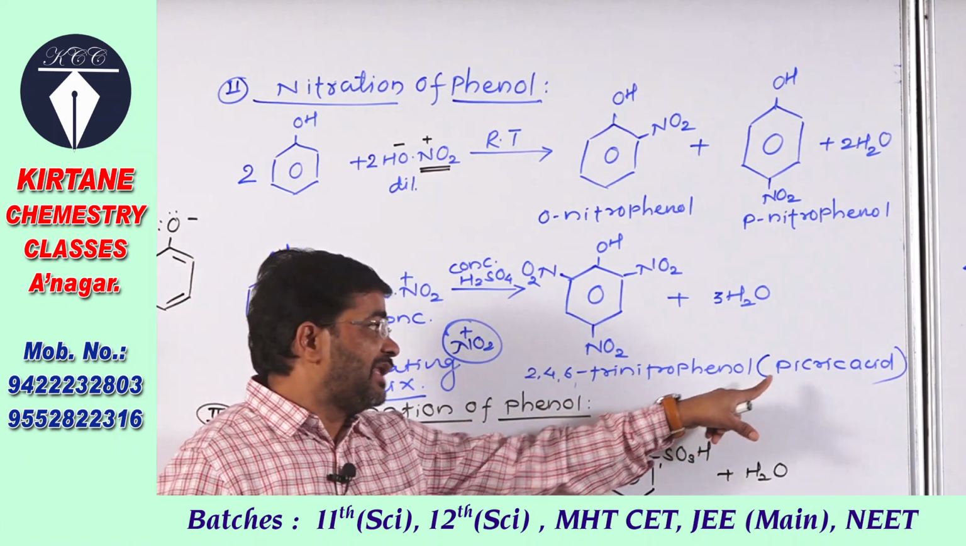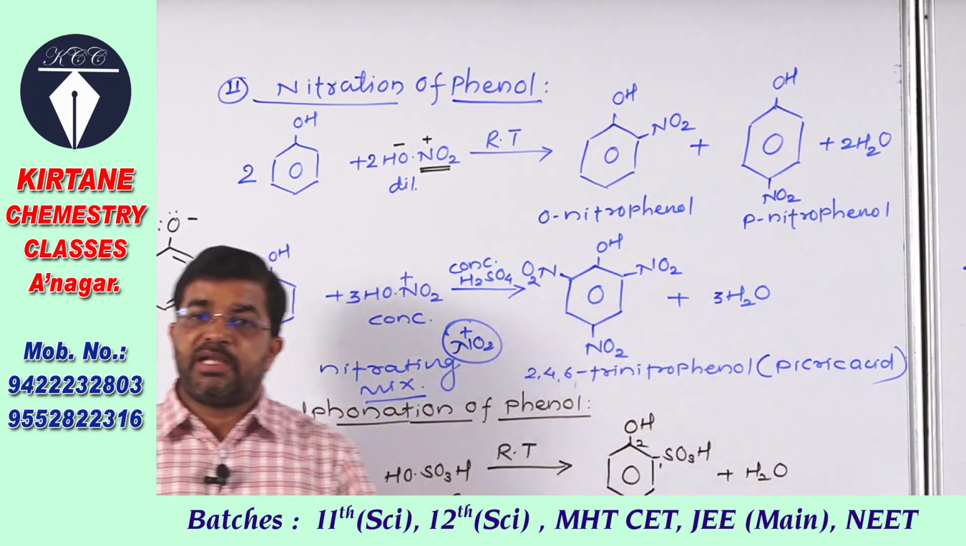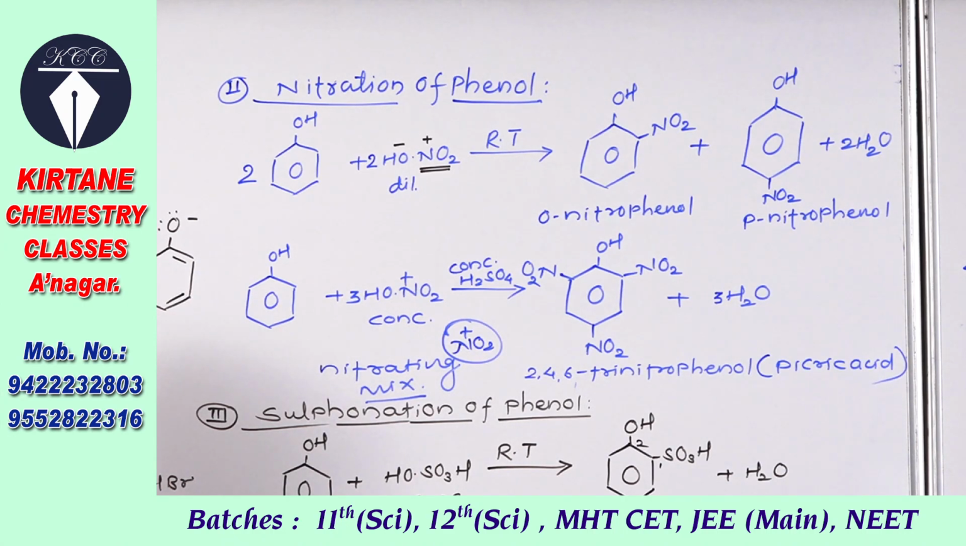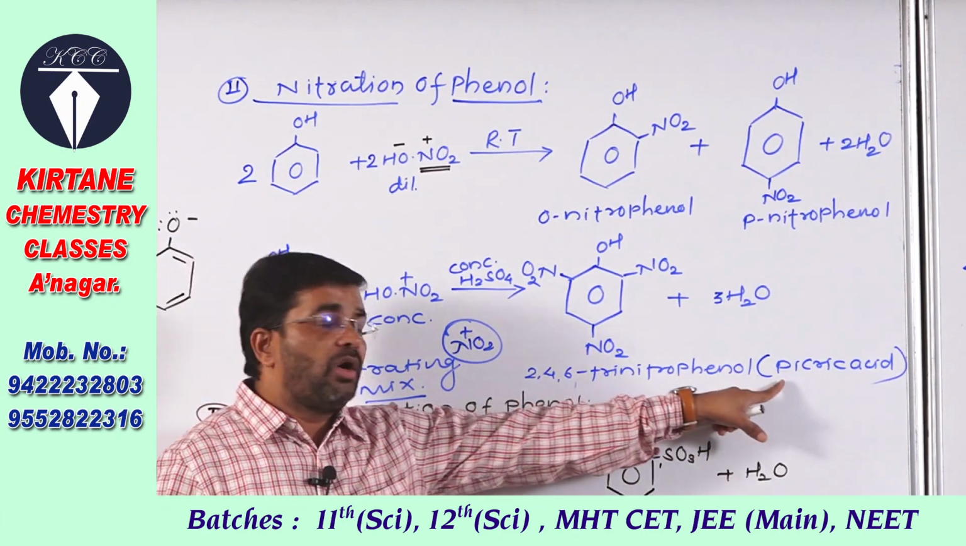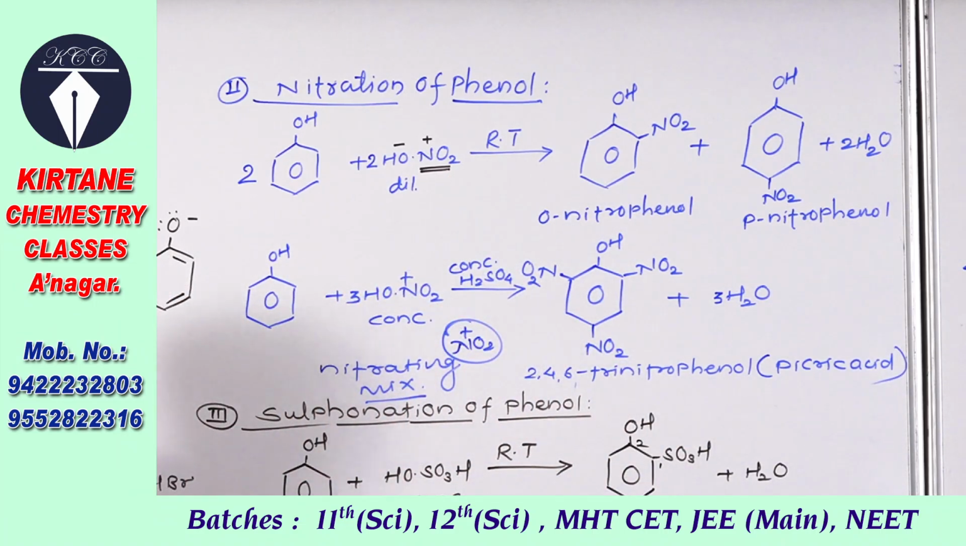This is also known as picric acid. So you remember, phenol when treated with nitrating mixture, or a mixture of concentrated nitric acid in the presence of concentrated sulfuric acid, gives a yellow precipitate of 2,4,6-trinitrophenol, or picric acid. That is the nitration of phenol.